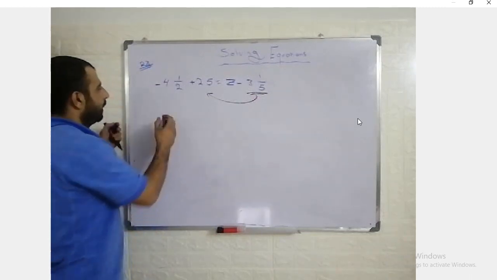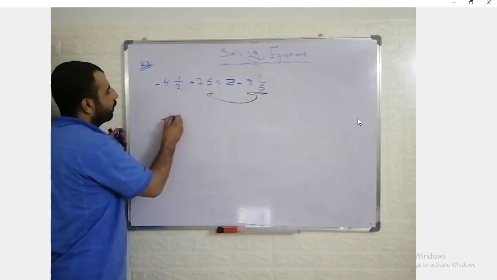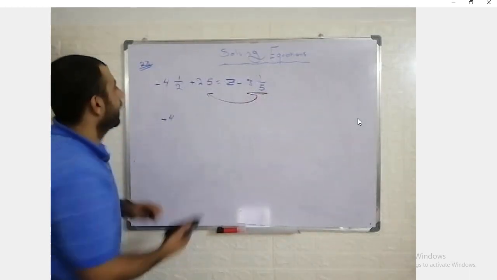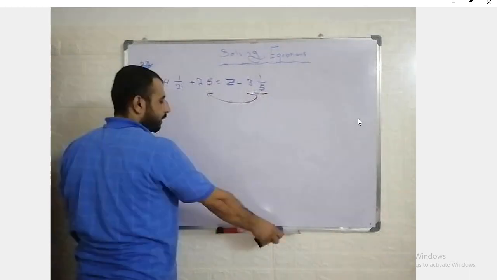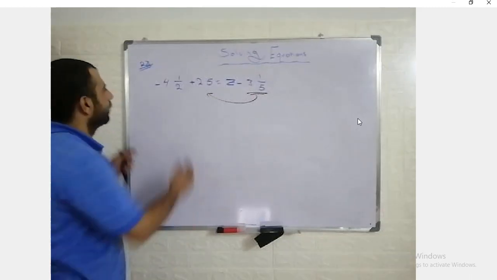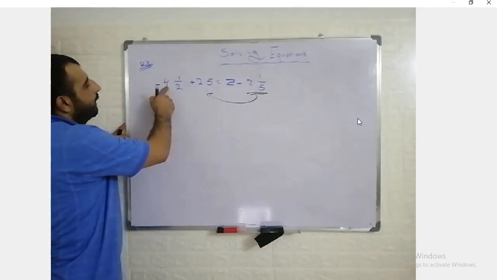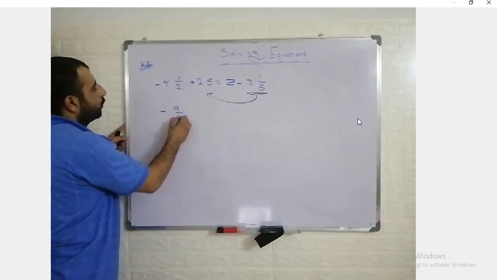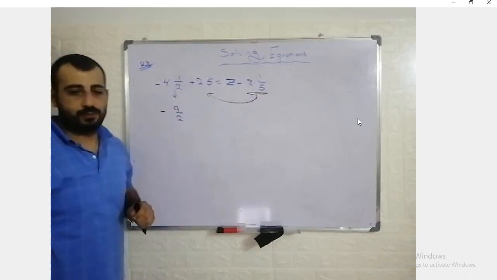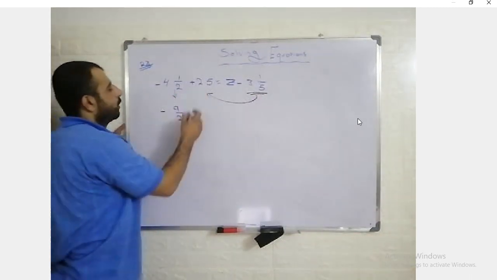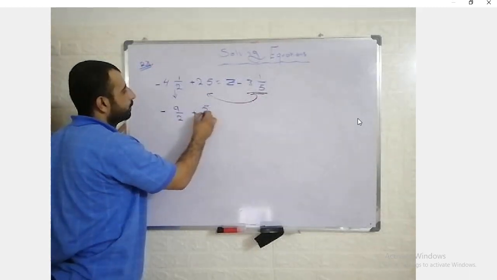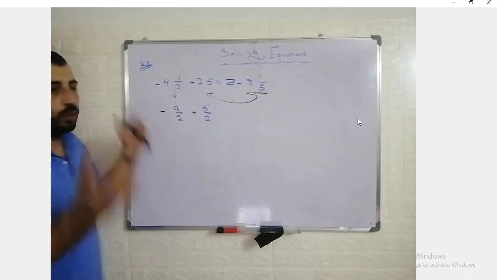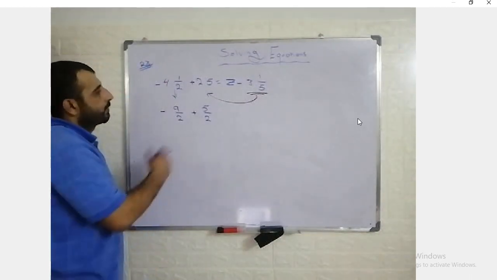Let me start recording here. So drop -4.5. Before I start, I need to make all of them fractions in one step, just to make simplification easy. So 2 times 4, which equals 8, plus 1, which equals 9. So this will be -9/2. I drop it, but as a fraction. Here plus 2.5 will be 5/2. I convert it from decimal to fraction.